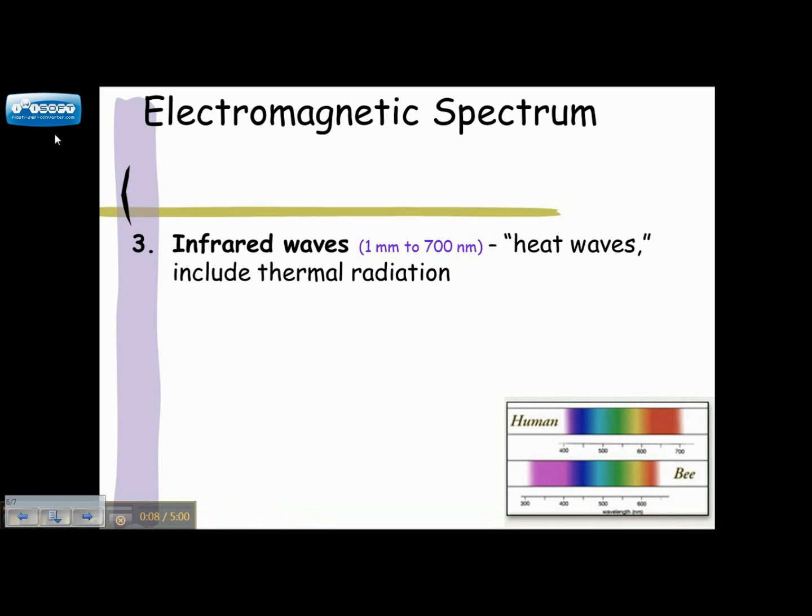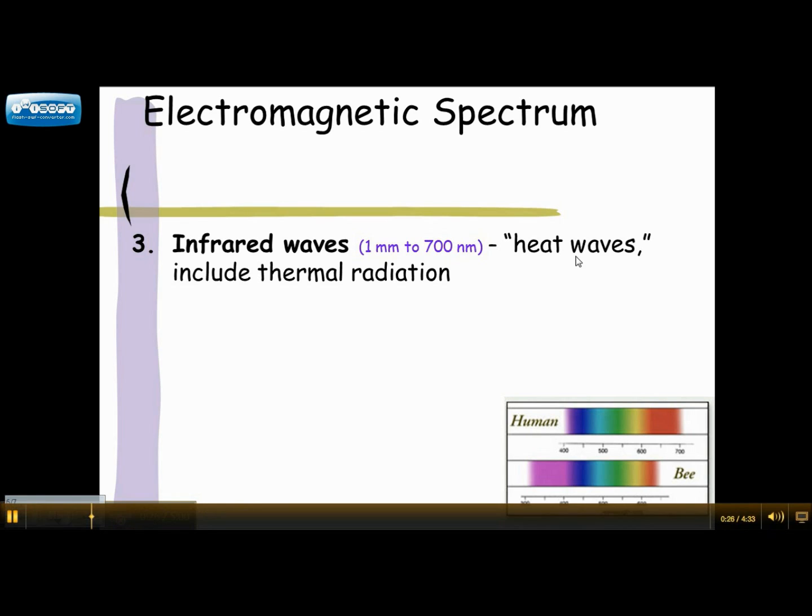Visible, and ultraviolet. So infrared waves are what we call heat waves. This is what we release, so you know how we feel warm. This is what night vision goggles work for. Whenever you have night vision goggles on, you can see animals and people in terms of forms. It's because they're looking at the infrared radiation that we're giving off.